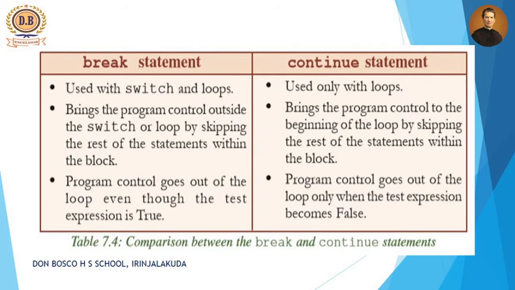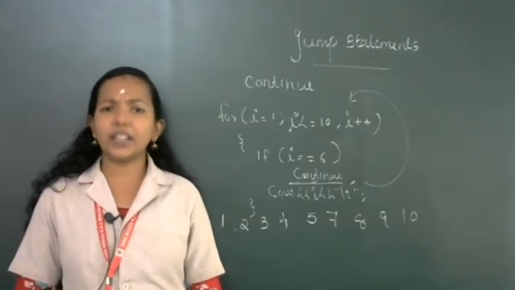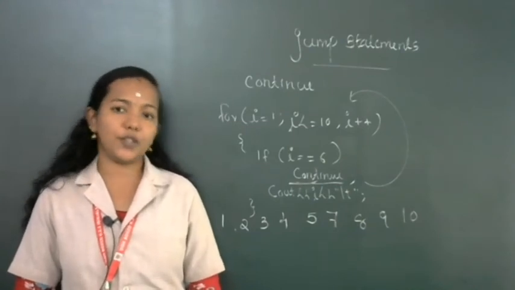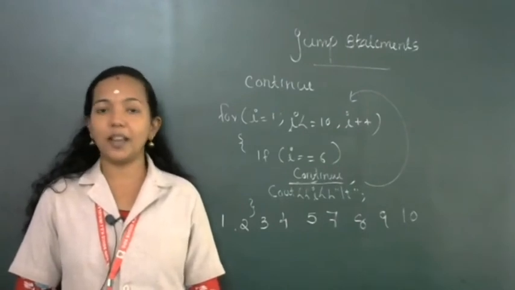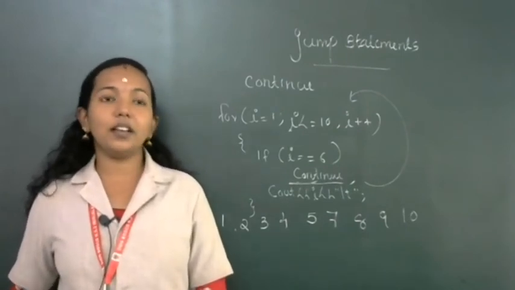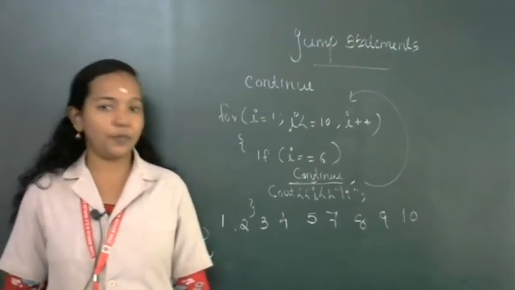Then, with break, program control goes out of the loop even though the test expression is true. With continue, program control goes out of the loop only when the test expression becomes false. So you can conclude that the break statement can be used in switch and also in loops, and after that it brings the program control outside by skipping the rest of the program.